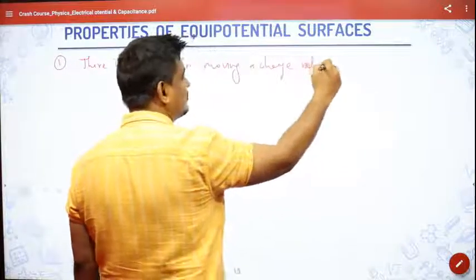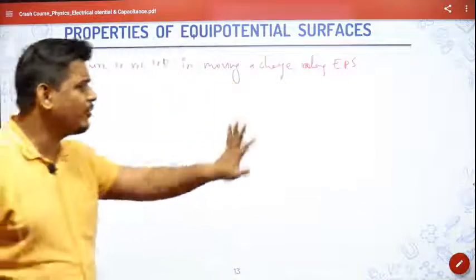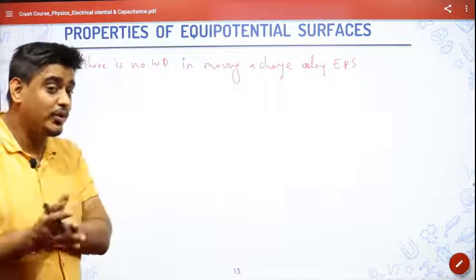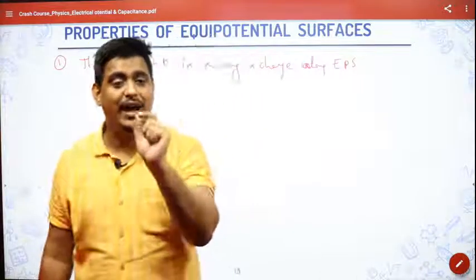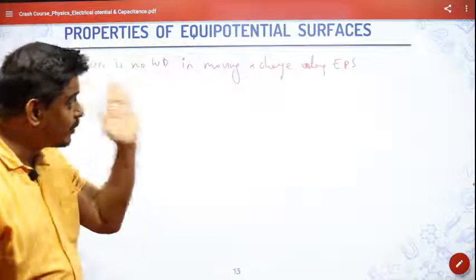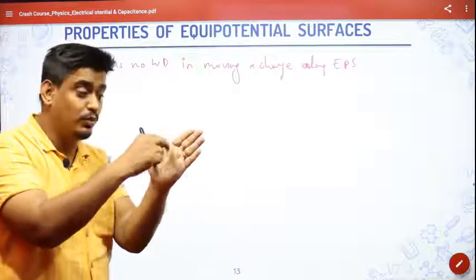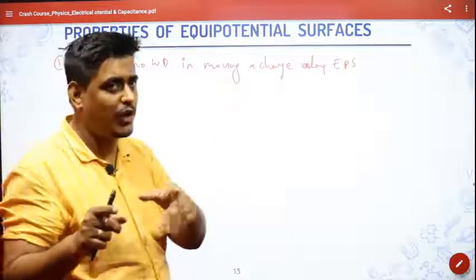along the equipotential surface. So anywhere along the equipotential surface, if you move here, here, here, anywhere you keep on a particular surface, I'm not talking about moving from one place to another place. If you have a particular surface only, work done will be zero if you move a charge. If you move from one surface to another surface, definitely work will be done. I hope you're getting my point.